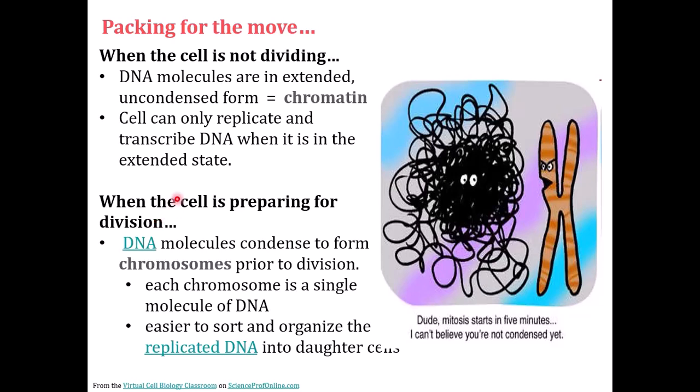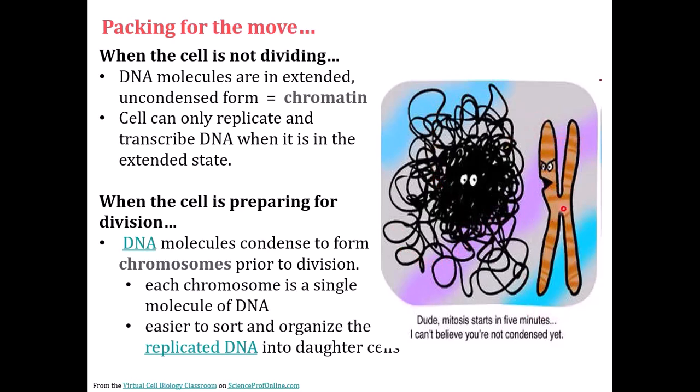Everything for mitosis has already been prepared. So the DNA has to coil and become very condensed, as we can see here. He's telling his friend, I can't believe you're not condensed DNA. Mitosis is in 5 minutes.